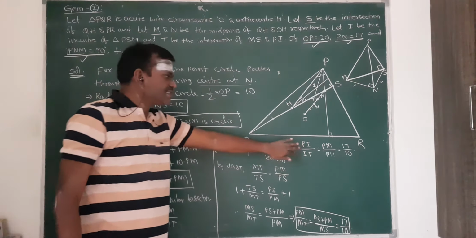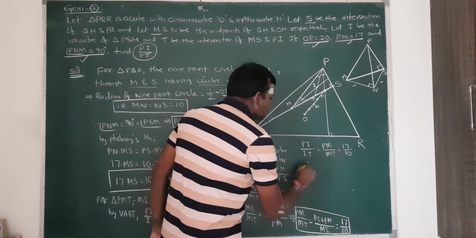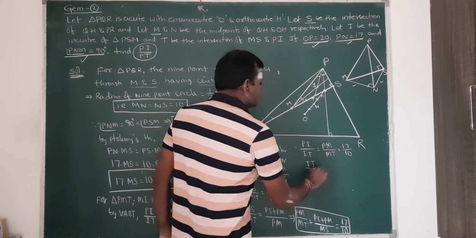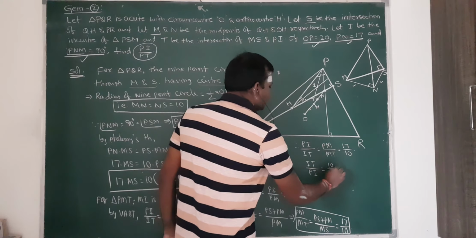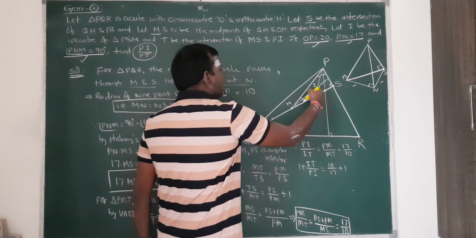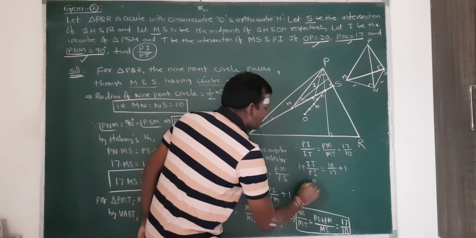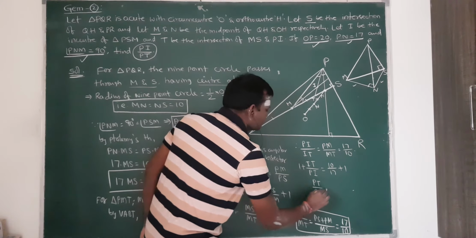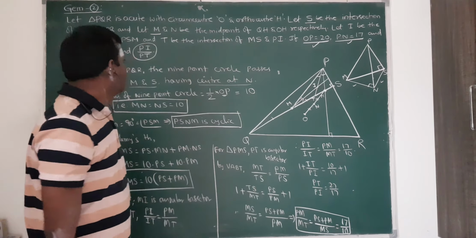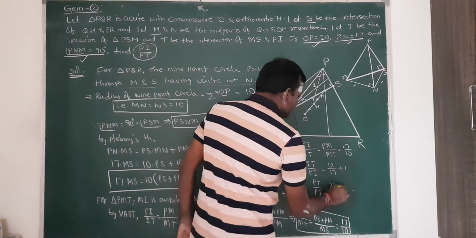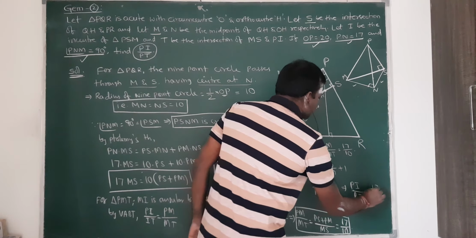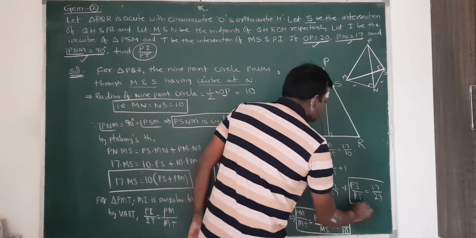So that's why I will take the reciprocal and add 1 on both sides. That means It by Pi is equal to 10 by 17. If I add 1 on both sides, then I am getting Pi plus It, and Pi plus It is Pt. So Pt by Pi is equal to 10 plus 17, 27 by 17. But in the question he asked to find the Pi by Pt value. So the Pi by Pt ratio is equal to 17 by 27. That is the answer.